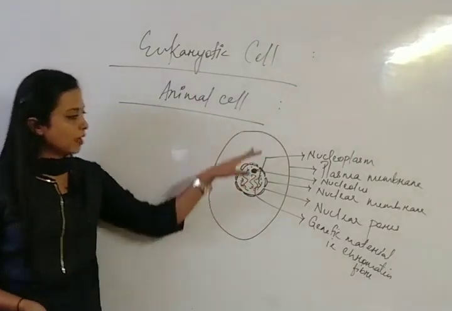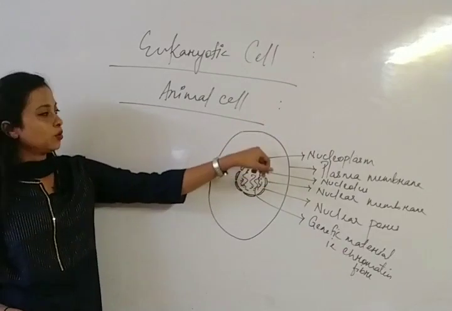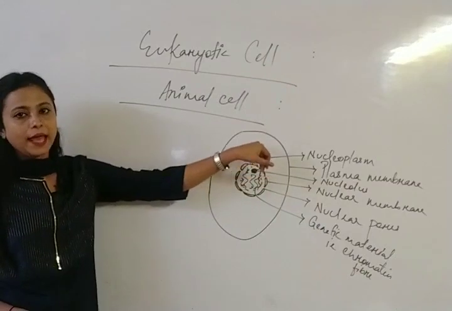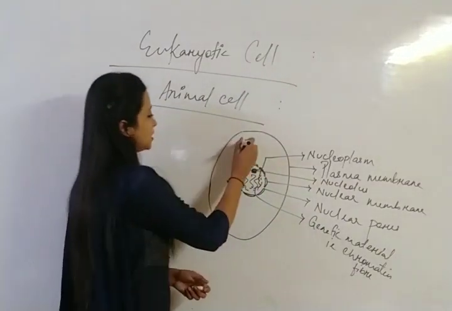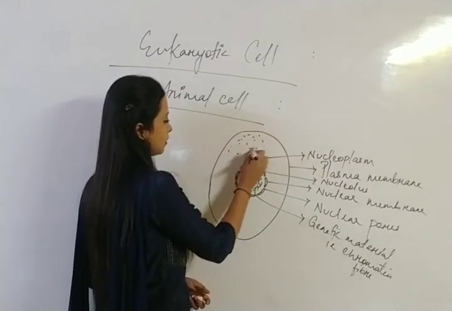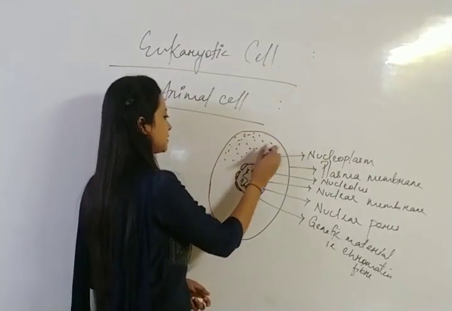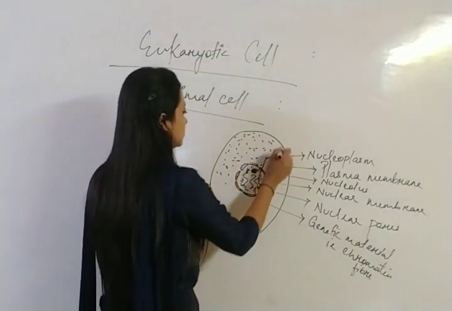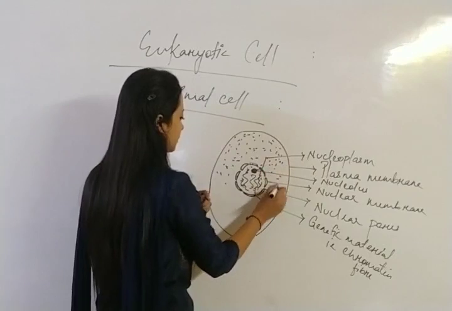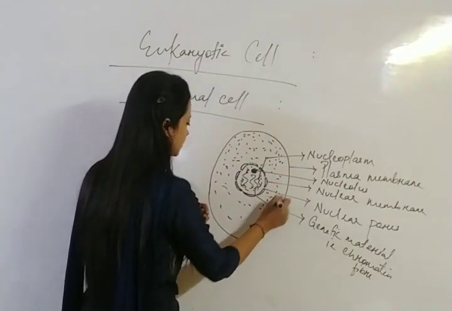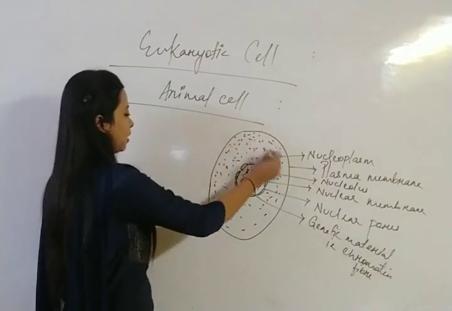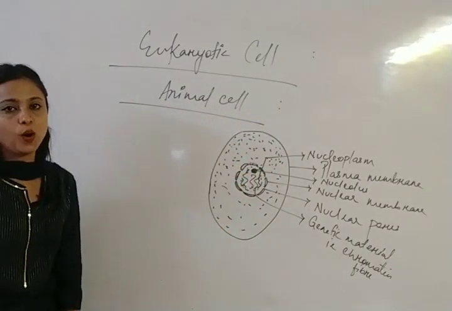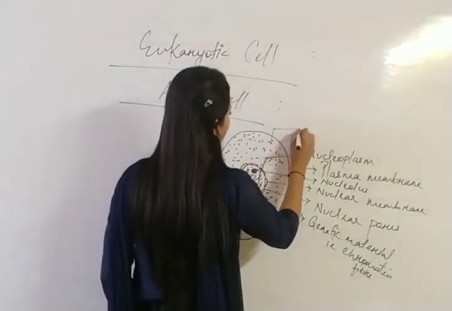Now again, between the nucleus and the cell membrane, the plasma membrane, there is a space, and in that space gelatinous substance is found. Remember, there is a presence of gelatinous substance in between the nucleus and the cell membrane, and this is known as cytoplasm. Okay, this is cytoplasm.